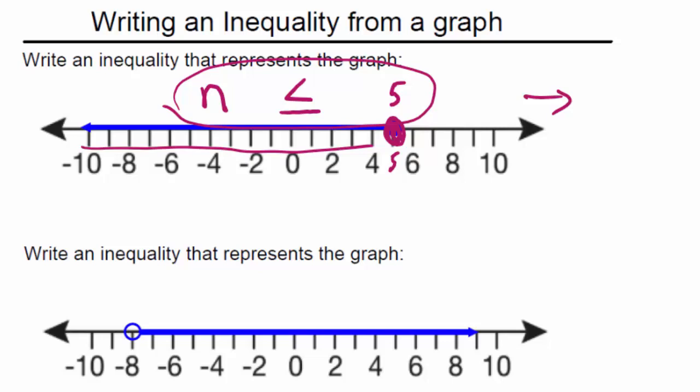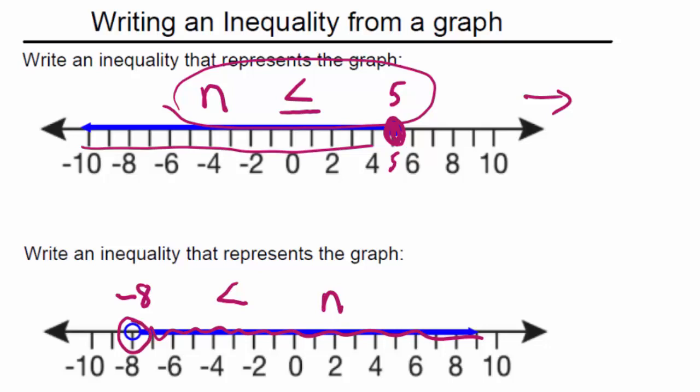For the one down here, I'm going to do the same thing, start with the -8, and I'm going to choose n again. I'm going to put it over top of the line, because remember, this line represents all of my solutions. And I'm still going to open my inequality to the right, because everything to the right is bigger. Now, I'm not going to put an equal to underneath, because this circle over here is not closed in.